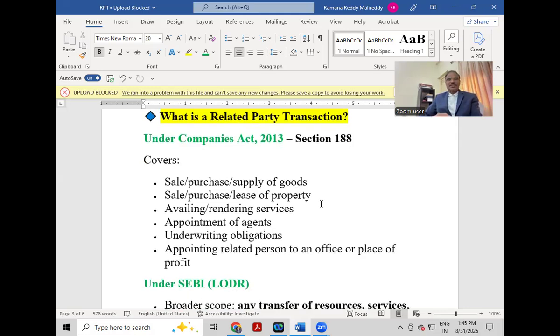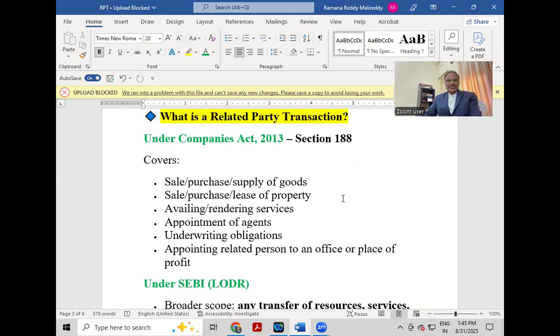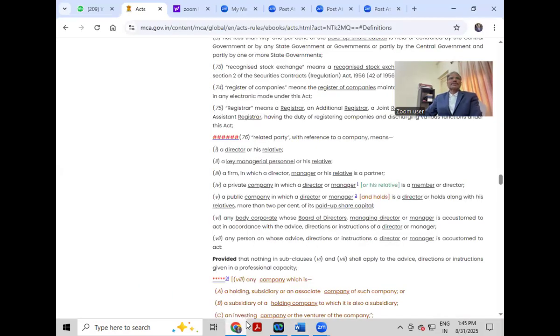Section 188 covers sale, purchase, or supply of goods. Related party transaction means only these: sale, purchase, or supply of goods, sale, purchase, or lease of property, availing or rendering of services, appointment of agents, underwriting obligations, and appointing a related person to an office or place of profit. This is covered under Section 188. What is a related party transaction? I will show you the section.